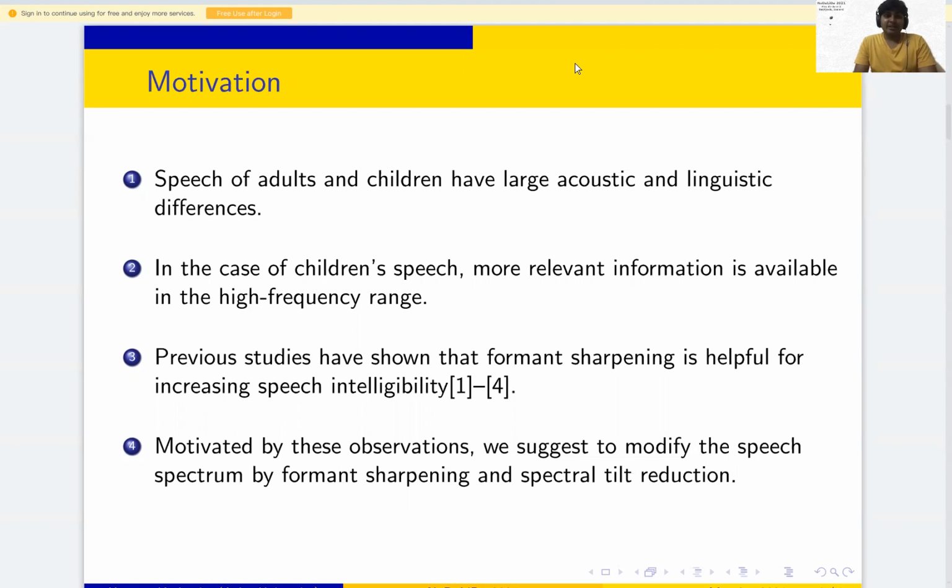But in this kind of ASR system, there is a lot of mismatch. The speech of adults and children has large acoustic and linguistic differences, like pitch, speaking rate, formant frequencies, etc. In the case of children's speech, more relevant information is available in the high frequency range. Previous studies have shown that formant sharpening is helpful for increasing speech intelligibility. So this motivates us to use this speech intelligibility method, formant sharpening and spectral tilt reduction. This is the motivation behind the work.